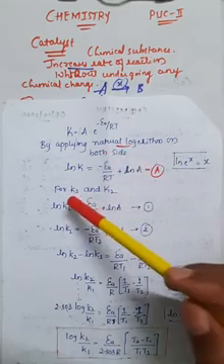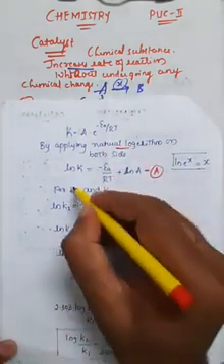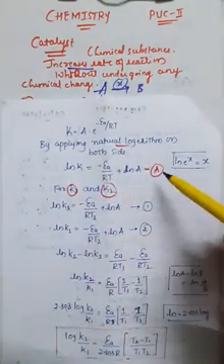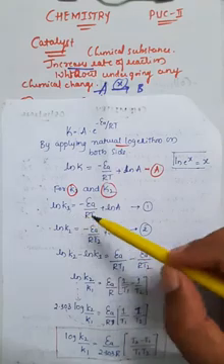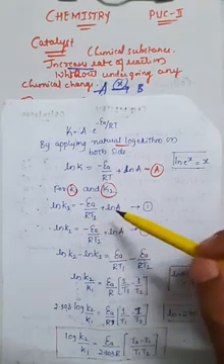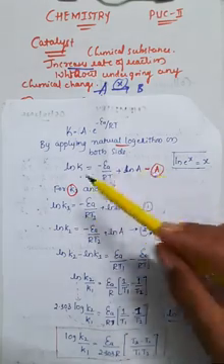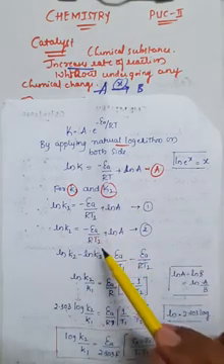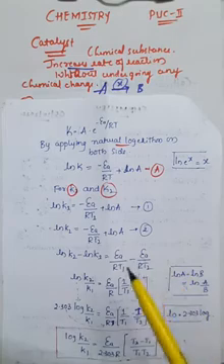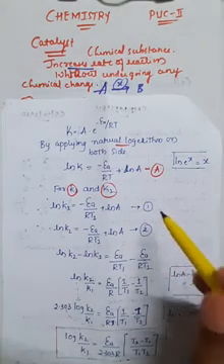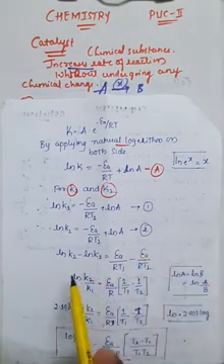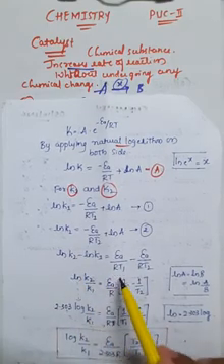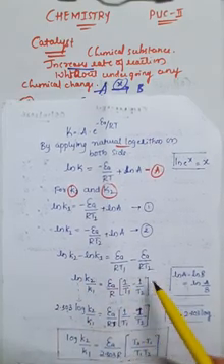If I take two values, one for K1 and another for K2, the above equation becomes ln of K1 is equal to minus Ea divided by RT1 plus ln of A, and for the second rate constant, ln of K2 is equal to minus Ea divided by RT2 plus ln of A. Whenever you subtract equation 1 from 2, it becomes ln of K2 minus ln of K1 is equal to Ea divided by RT1 minus Ea divided by RT2.